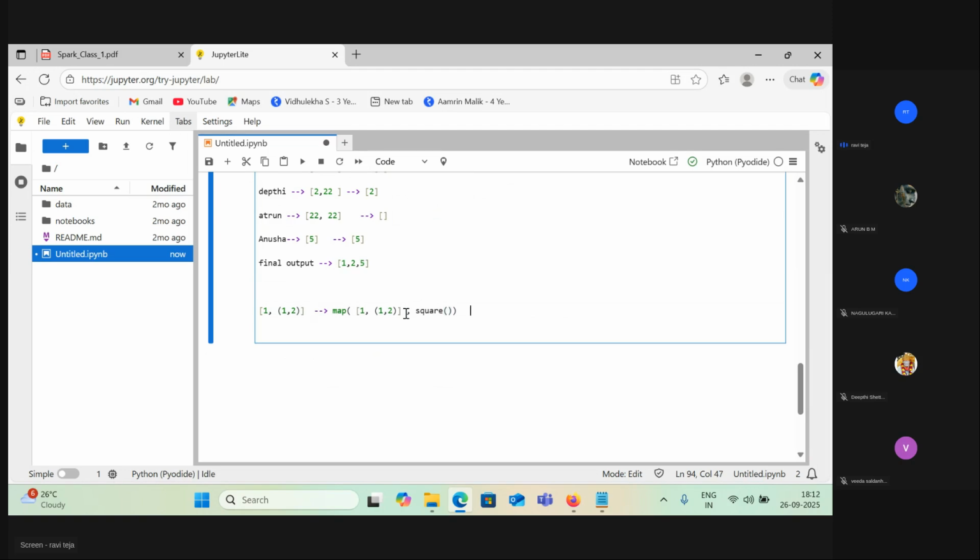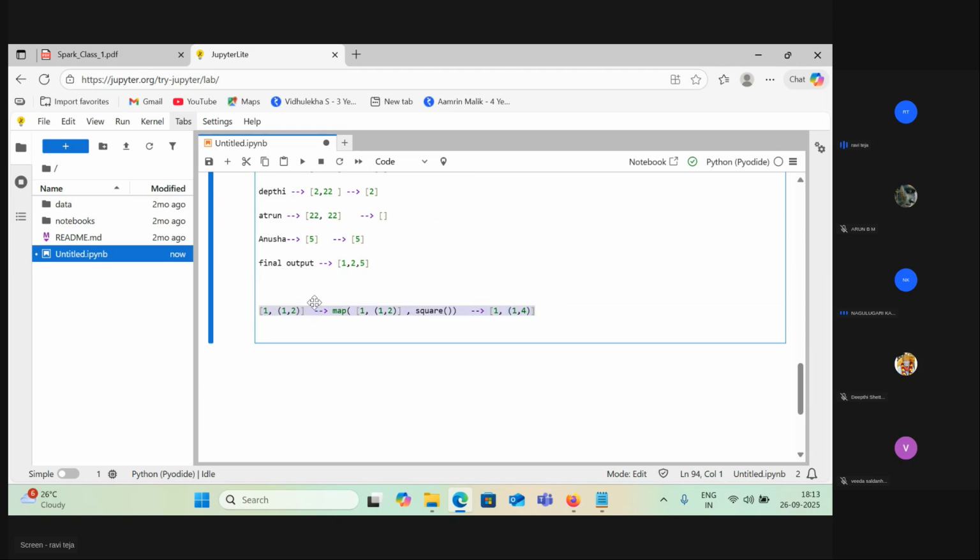Okay, now this will give output as 1 comma... Now anyone let me know what is the output here? Come on. 1, 4. 1 comma 4. Perfect. Now you are good.